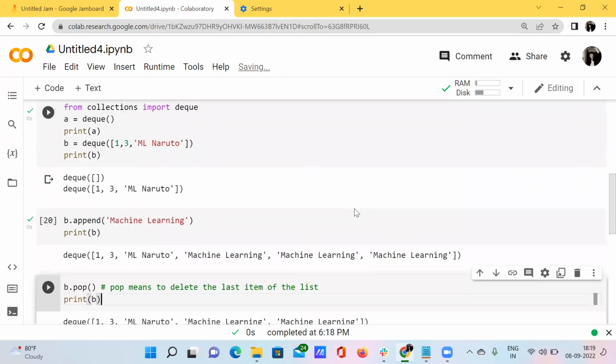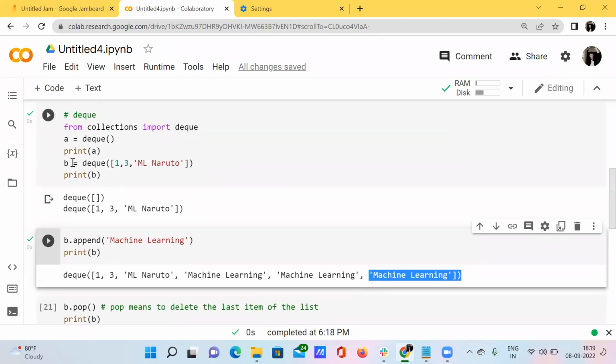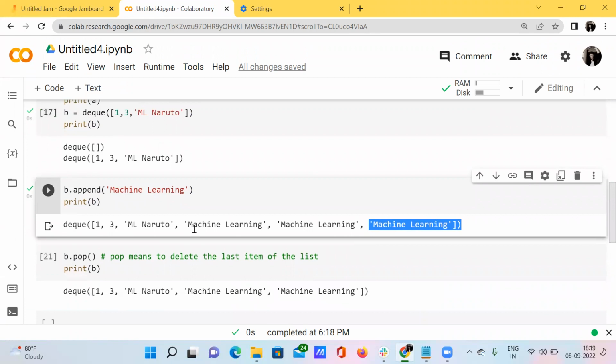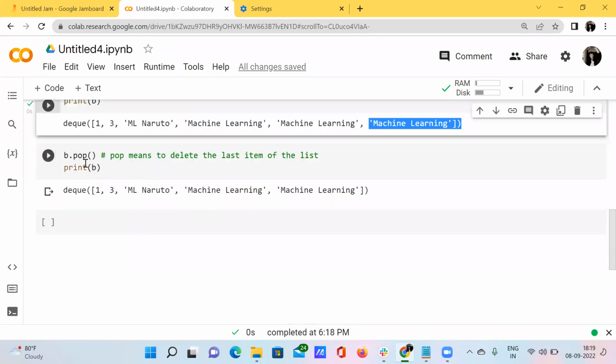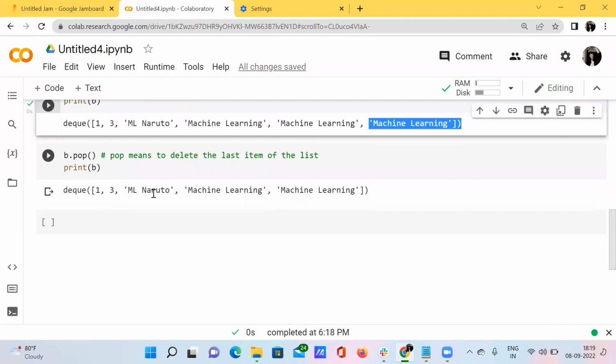See here, we have three machine learning strings. So what is the last item of this list? Nothing but this machine learning. When I say b dot, b is this variable, which has all these items. So when I say the b dot pop function, it automatically deletes the last item. So we'll definitely get 1, 3, ML Naruto and two machine learning strings.